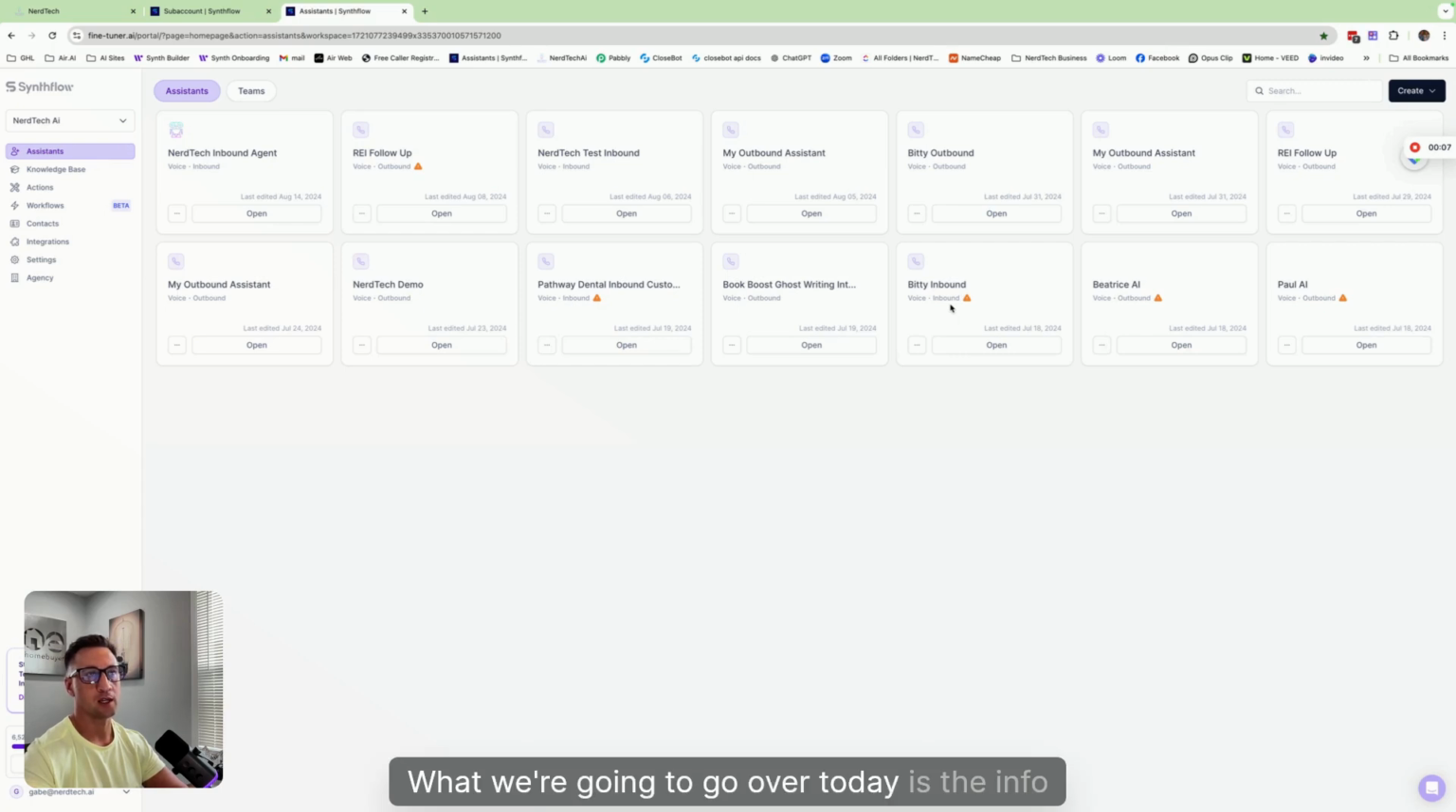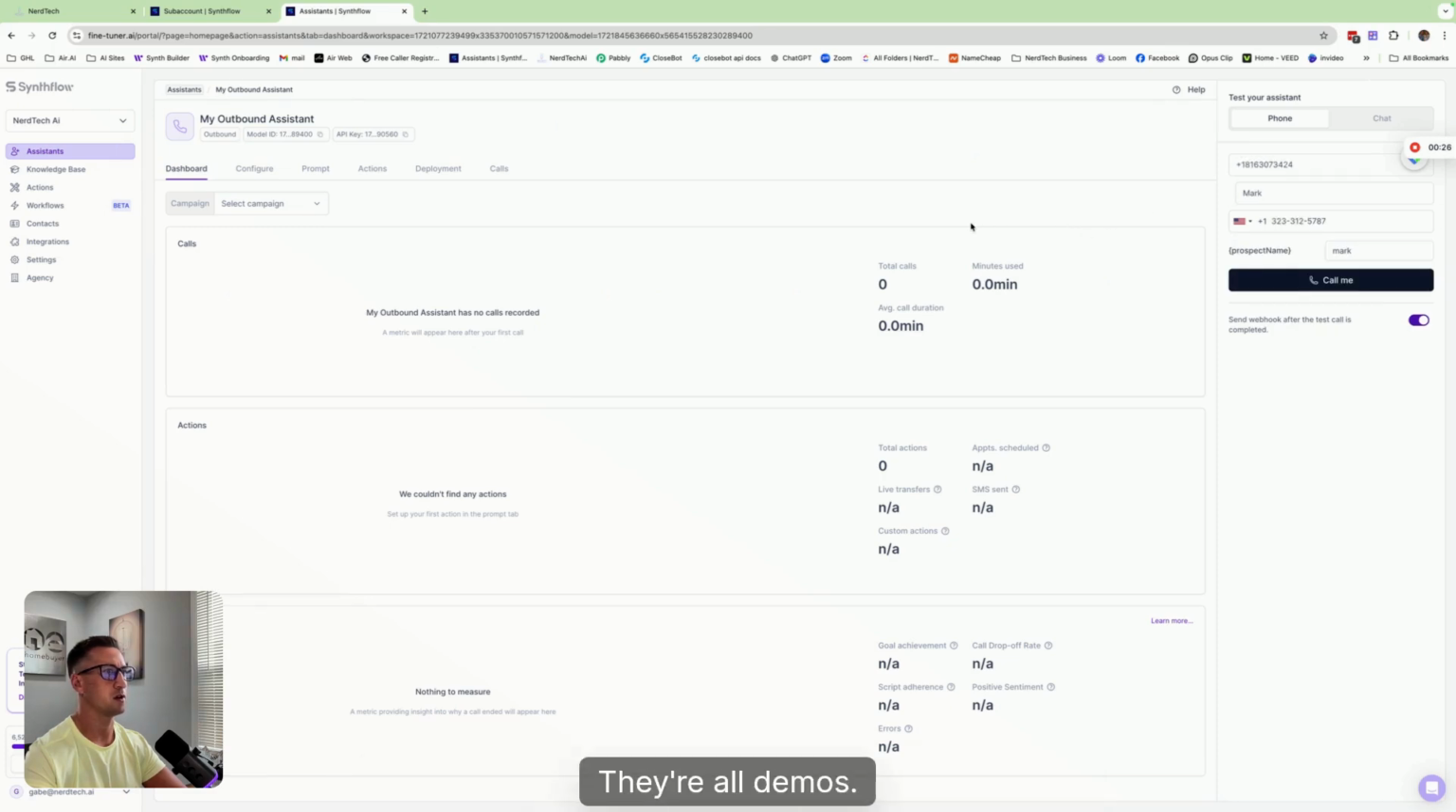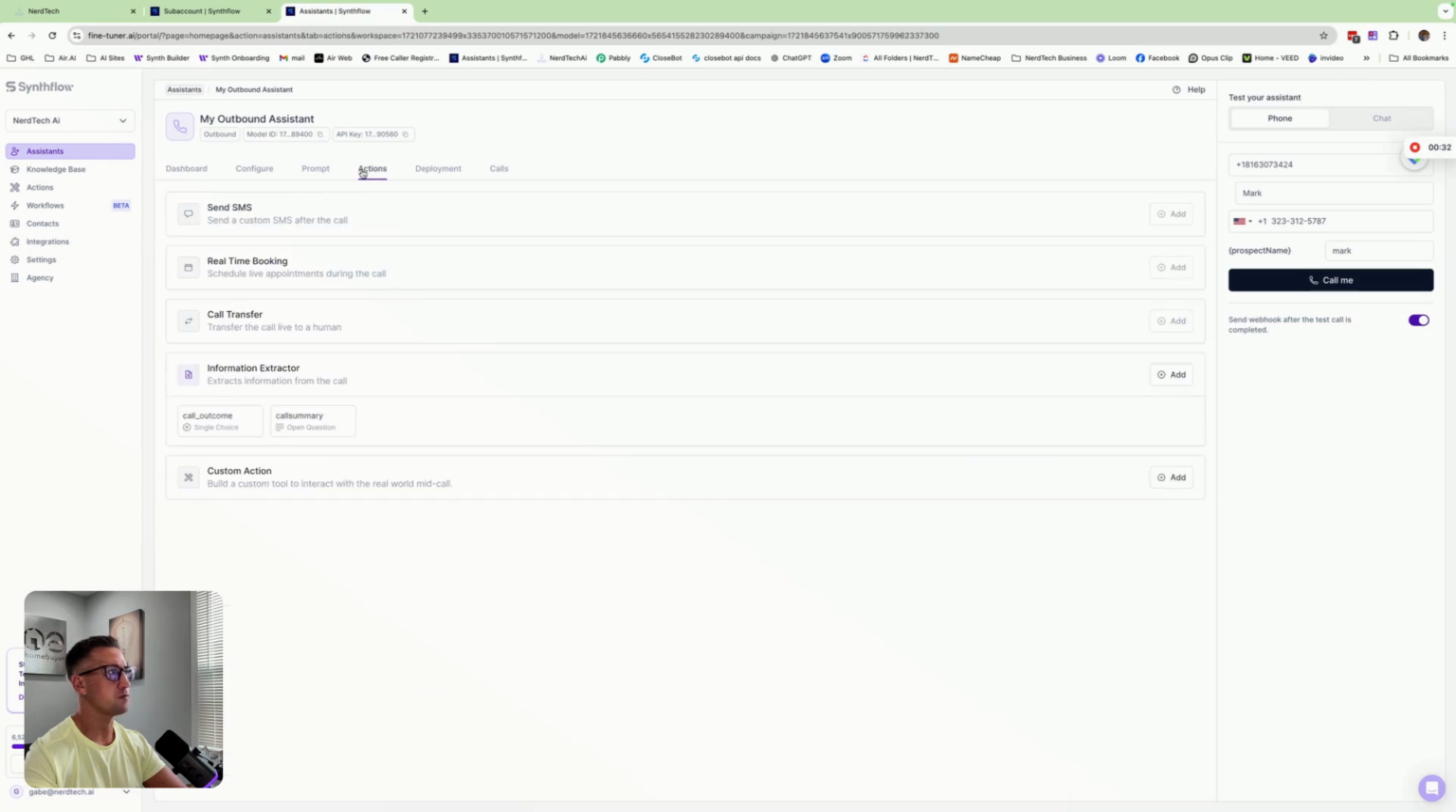We're going to go over today is the info extractor, and the use case is going to be for setting up call outcomes. I have briefly showed some of this in some of my other videos, but just wanted to do a more detailed breakdown. So I'm in my Nerd Tech demo account here. I'm just going to click on any of these assistants. They're all demos, and then you're going to see here inside of actions, we have this info extractor.